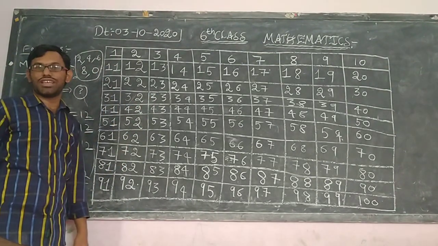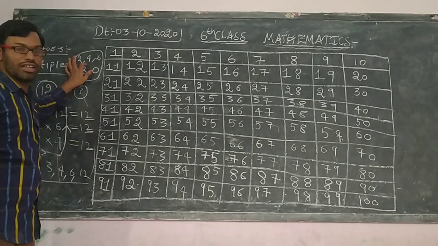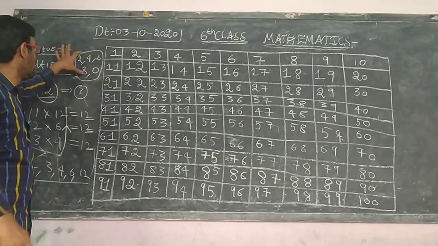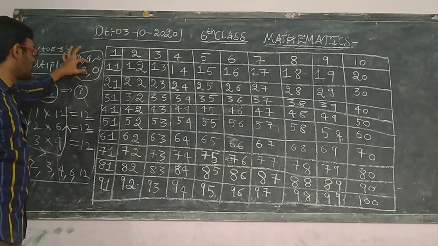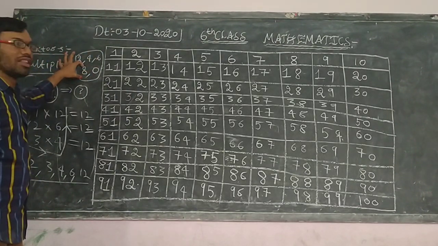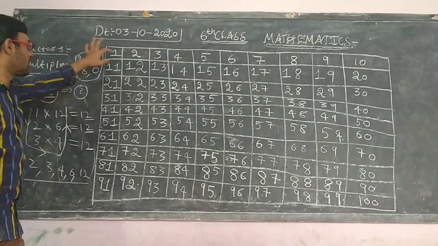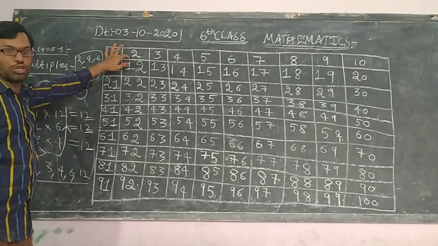From 5th class, 4th class, 3rd class, you have been learning these concepts like place values. So in the ones place, if a number has either 0, 2, 4, 6, or 8, then that number will be divisible by 2, isn't it?